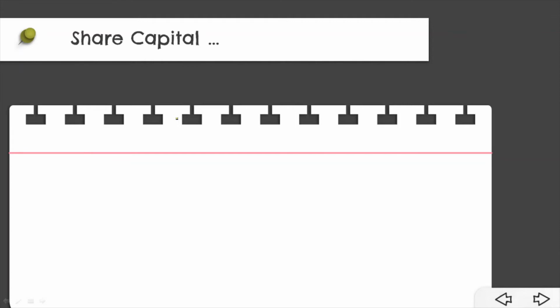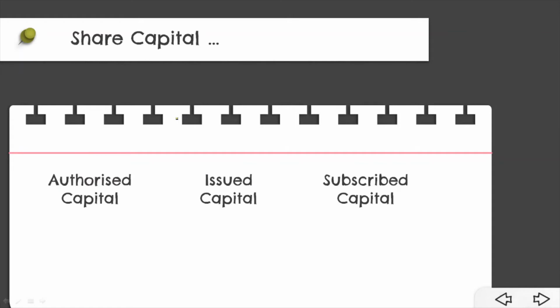Now, if we talk about the classification of share capital, the share capital is divided into 3 categories: authorized capital, issued capital, and subscribed capital. Now let's talk about the authorized capital. What is authorized capital? Authorized capital, or we also call it nominal capital.